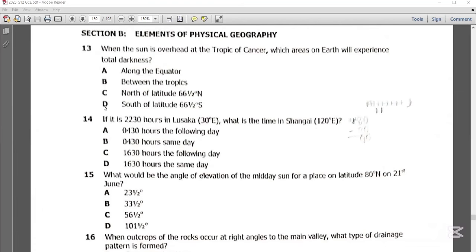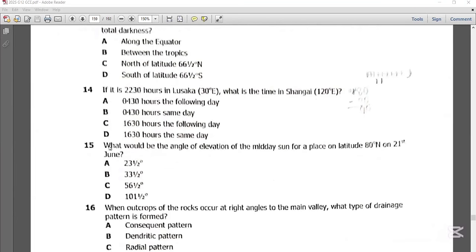So in this case, the best possible answer is D, south of latitude 66.5 degrees south. Let's get to question 14.